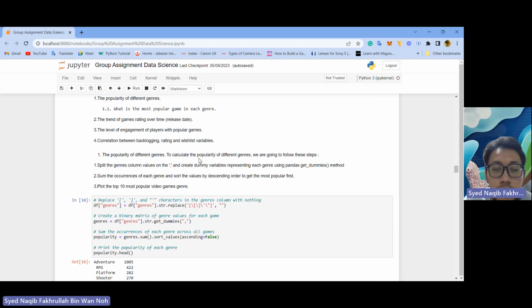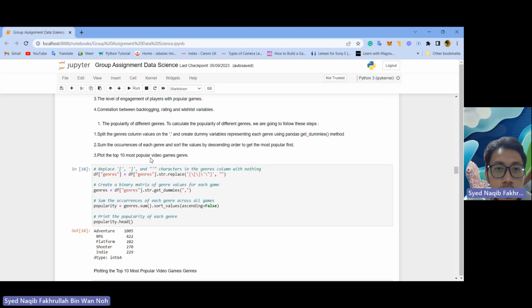To calculate the popularity of different games, we are going to follow these steps. Split the genre column values on the comma and create dummy variable representing each genre using pandas get_dummies method. Sum the occurrence of each genre and sort the values by descending order to get the most popular first. Plot the 10 most popular video games genre.